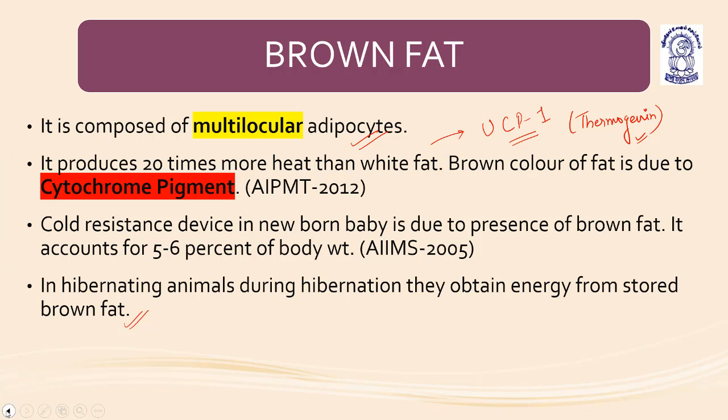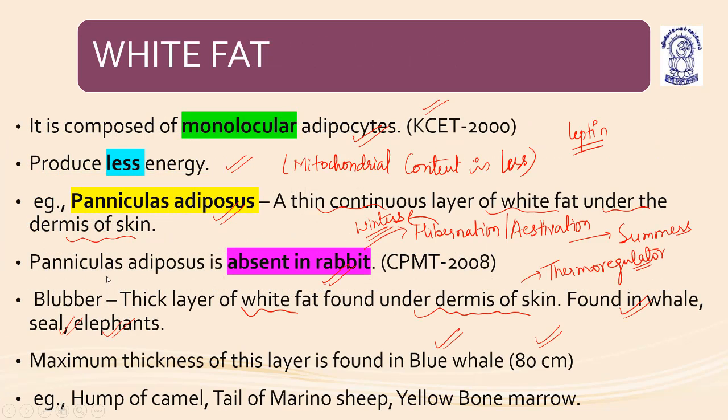Okay. In the case of white fat, panniculus adiposus is present, but in brown fat it is absent. Because I told you that the animals which go into hibernation can utilize the energy with the help of brown fat. But white fat is just acting as a thermoregulator. Okay.